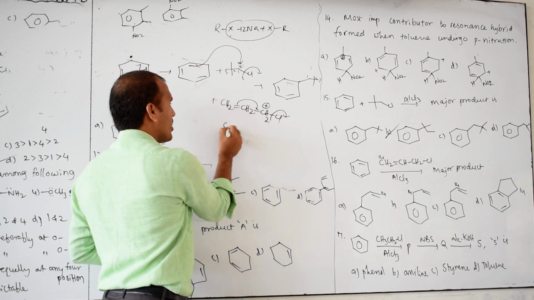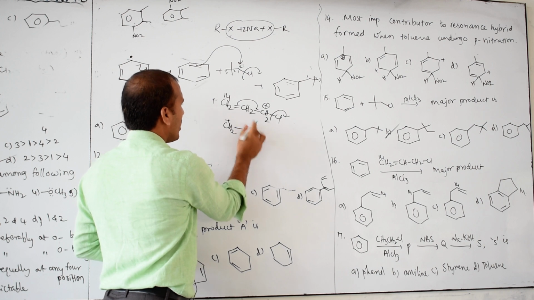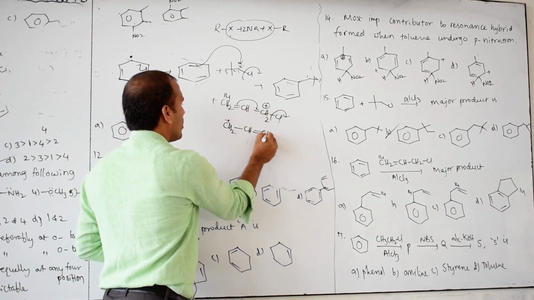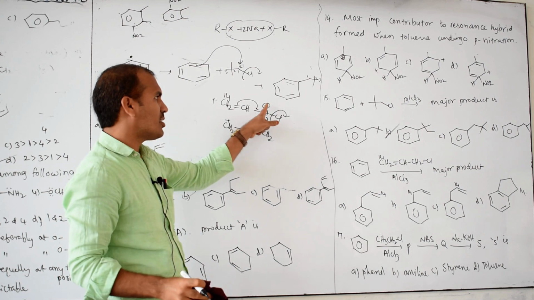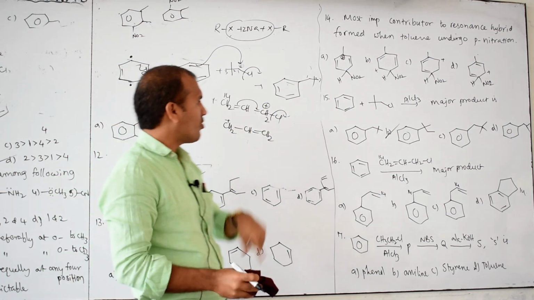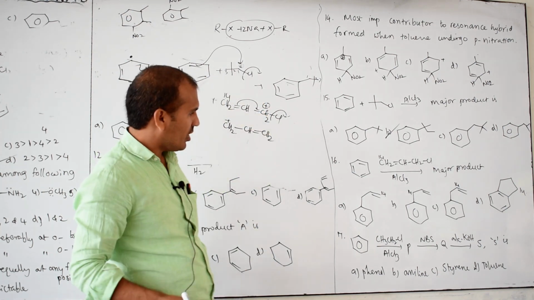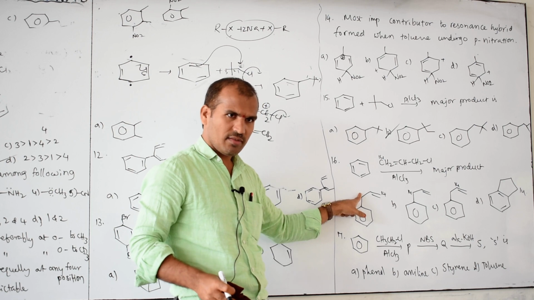Then here positive charge, CH2 positive. This is 14 single bond CH only, this is double bond CH2. So positive charge may be on the right side, positive charge may be on the left side. Then both products should form. One is directly bonded to benzene. Then which is there? This is directly bonded.